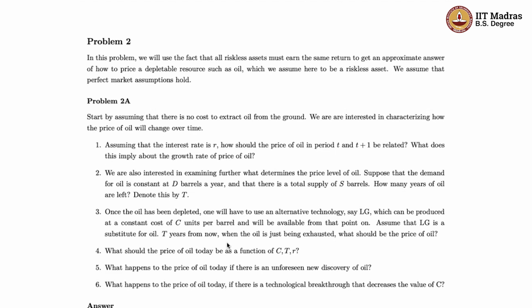Okay. So once this oil supply is exhausted, people will have to start using an alternative technology. And we are going to call that alternative technology LG. That technology can produce oil or energy, let us say, once the natural oil runs out, at a constant cost of C units per barrel. And it will be available to be used from this period T onwards.